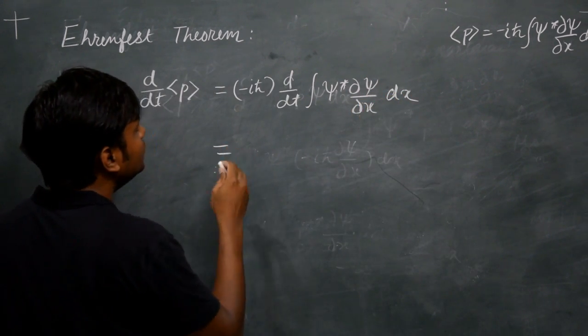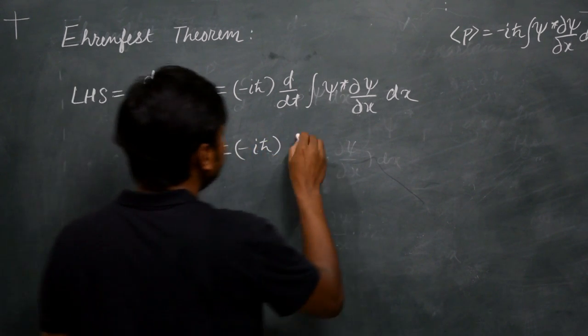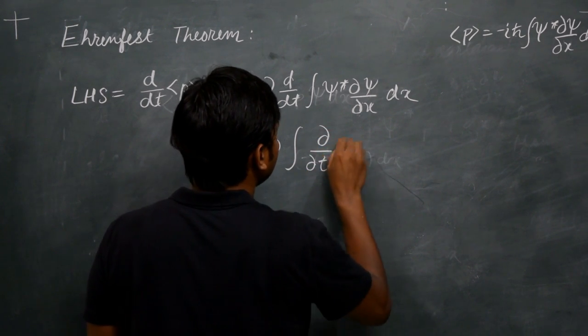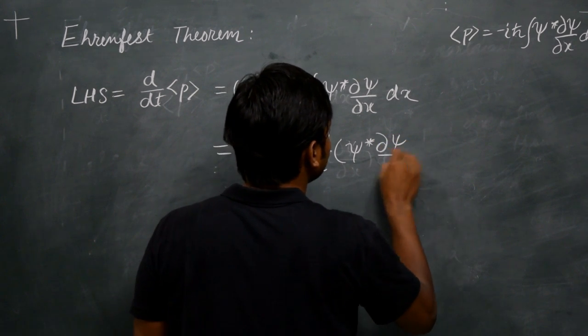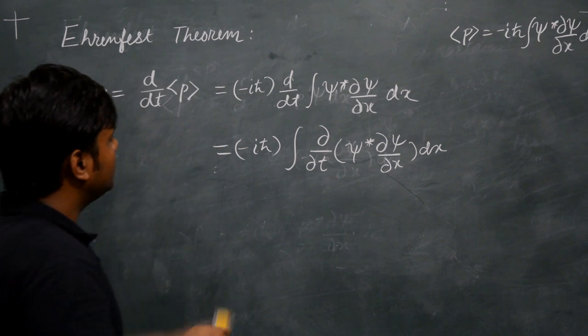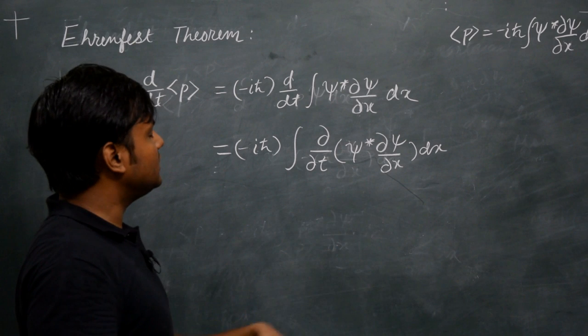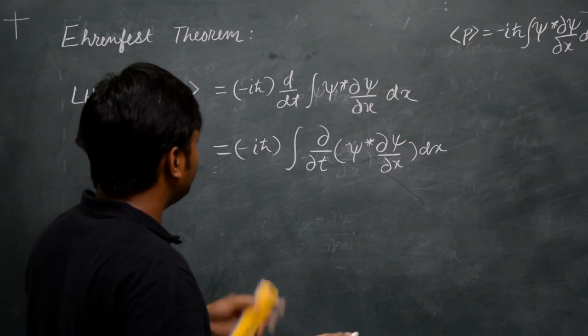I can take the time derivative inside the integral. If I do that, it becomes del by del t of psi star del psi by del x dx. As you can see, the moment I take the derivative inside the integral, it becomes a partial derivative, because the wave function can be a function of both space and time variables.